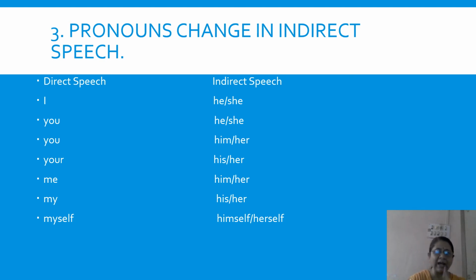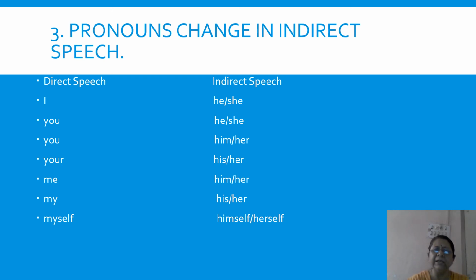But then there are two ways in which you can be used. If it is used as a subject, then it changes to he or she. But suppose it is I hate you. Now it is not used as a subject, and if you is in the second half of the sentence, then I have to use him or her depending on the subject of the sentence.